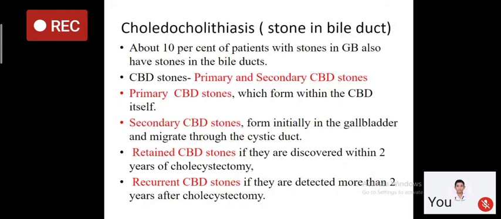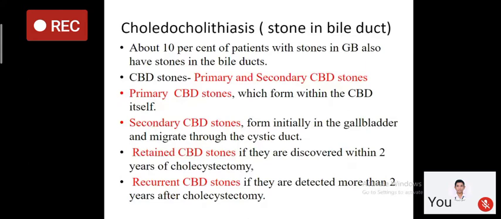So CBD stone can be divided into two categories: primary stones and secondary stones. What are primary stones? Primary CBD stones are those stones which are found within the CBD itself, formed in situ. Whereas what are secondary CBD stones?